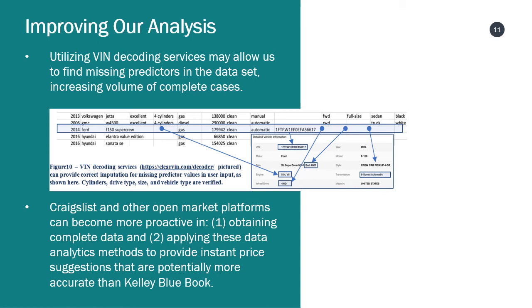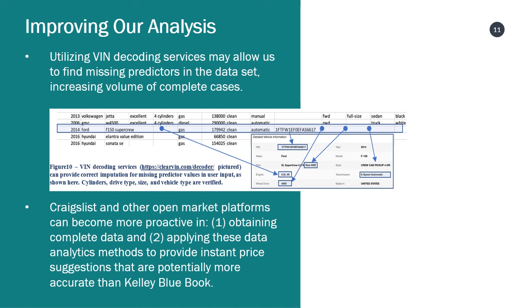Two predictors our team discarded early were VIN and vehicle type. We didn't have an immediate way to decode a vehicle's VIN to get information, and vehicle type wasn't validated by Craigslist, resulting in errors in the data. In a future analysis, we picture using the vehicle VIN to fill in missing data for observations that we otherwise had to discard early on in our analysis. This would expand the number of observations we could use for modeling, along with making the vehicle type predictor useful for predicting price. We feel that this would improve the accuracy of our model significantly, and we'd like to try this in the future.